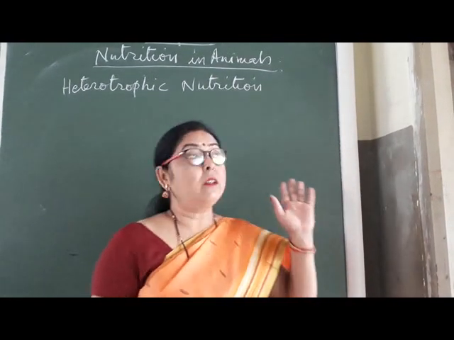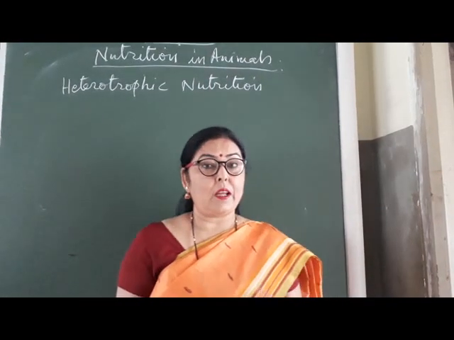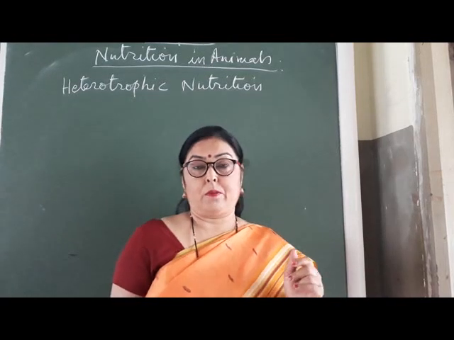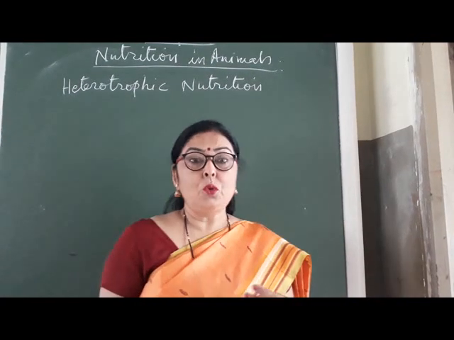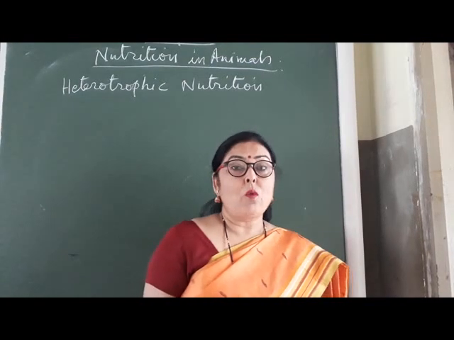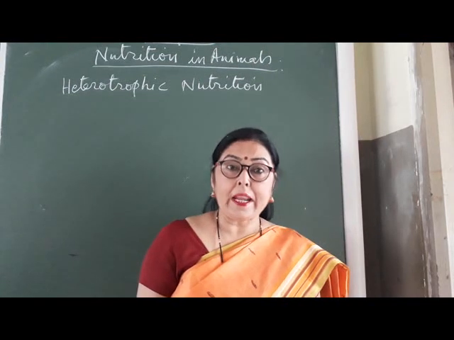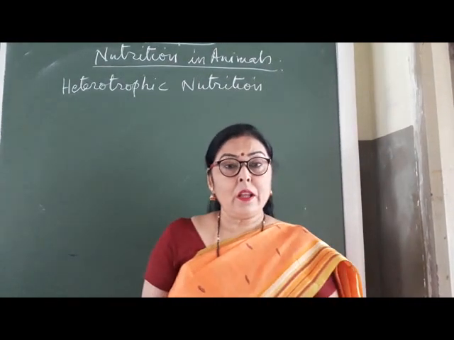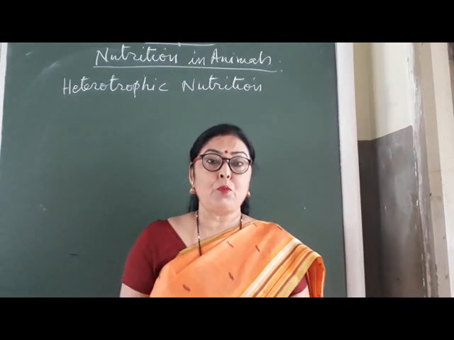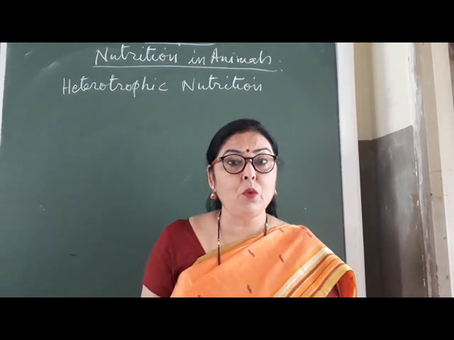First, it is called heterotrophic. You all know heterotrophic nutrition means that it is taken from another organism. But animals are dependent on two sources that you all know. What are these? First is the plant and second is the animal. So what we eat, we never eat a simple food that does not need to be digested, except glucose.